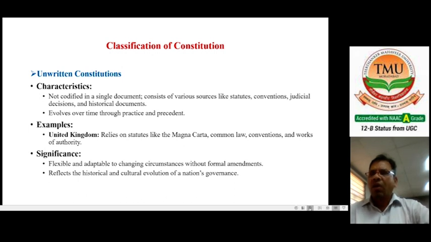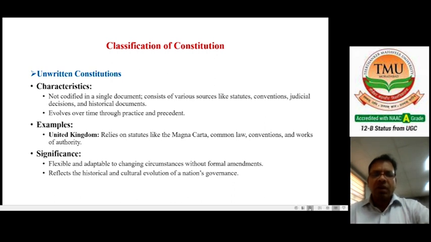That means the constitution is not compiled in a single document, but uses different kinds of sources like conventions, judicial decisions, historical documents, and also practices and norms of that country. These are the important features. And unwritten constitutions evolve over time through practice and precedents. That means any practice or precedent is part of the unwritten constitution.